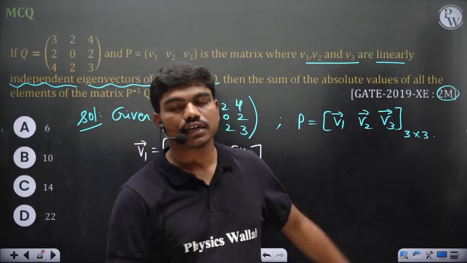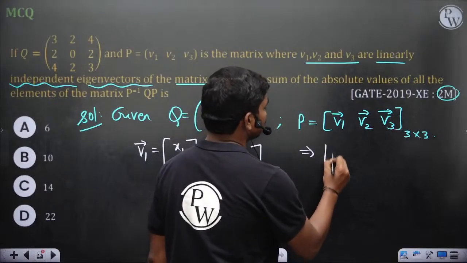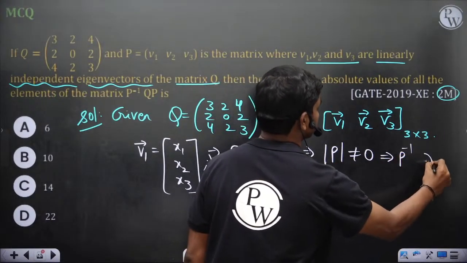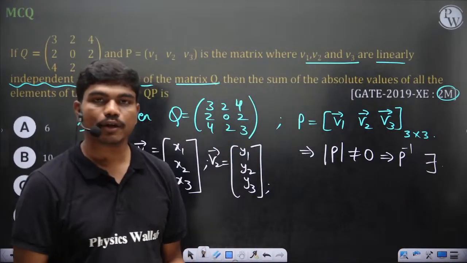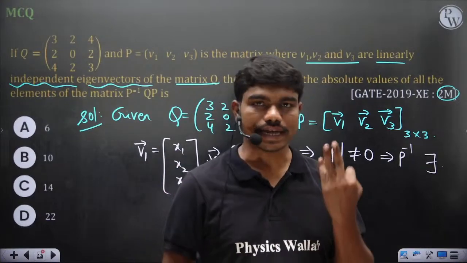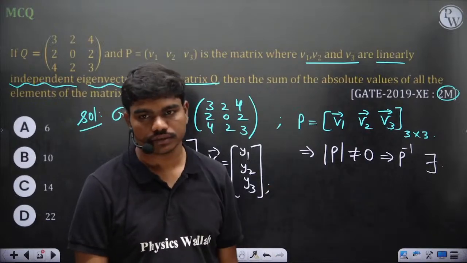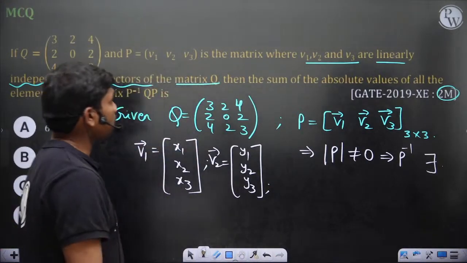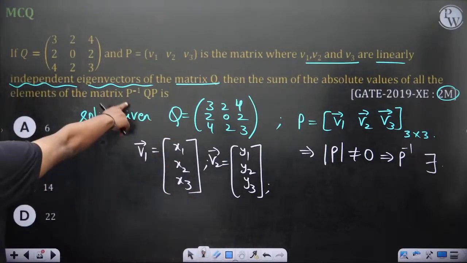Now it's given that all these 3 vectors are linearly independent. This implies that determinant of P is non-zero. So P inverse exists. That's what it means. Because if all the 3 rows of the matrix are linearly independent, then definitely rank is 3, which means determinant is non-zero. So P inverse will exist. That's the story conveyed in the first 2 lines. Okay, so let's see the sum of absolute values of all the elements of the matrix P inverse QP.